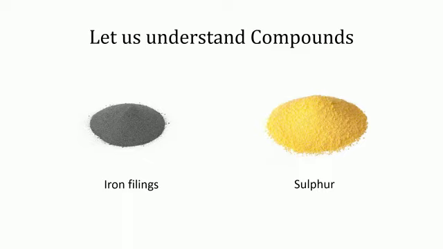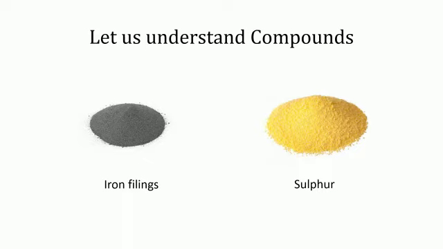When the mixture of iron and sulfur was heated and cooled, there was no effect of the magnet on it and the characteristic yellow color of sulfur had disappeared. From this, we come to know that the matter formed by heating the mixture of iron and sulfur is different from the original components.